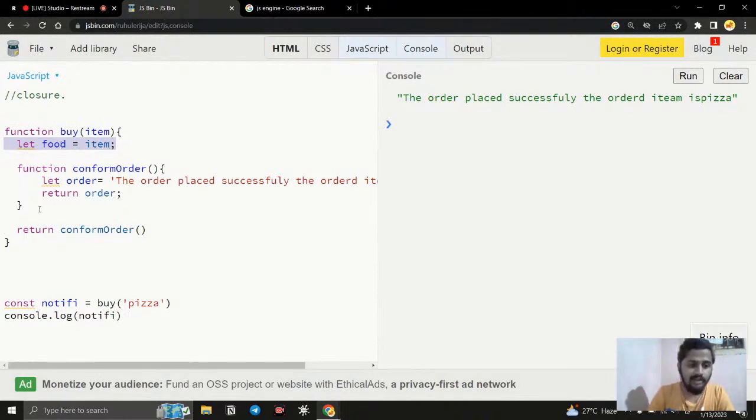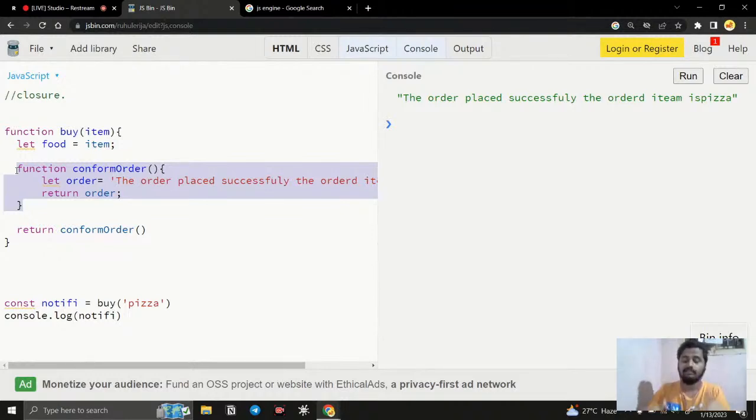So whenever an inner function executes, even if the outer function no longer exists, even if it is not going to execute anymore, it is not completely removed from the memory. We are able to access those variables and functions in a special space. That space is called a closure.